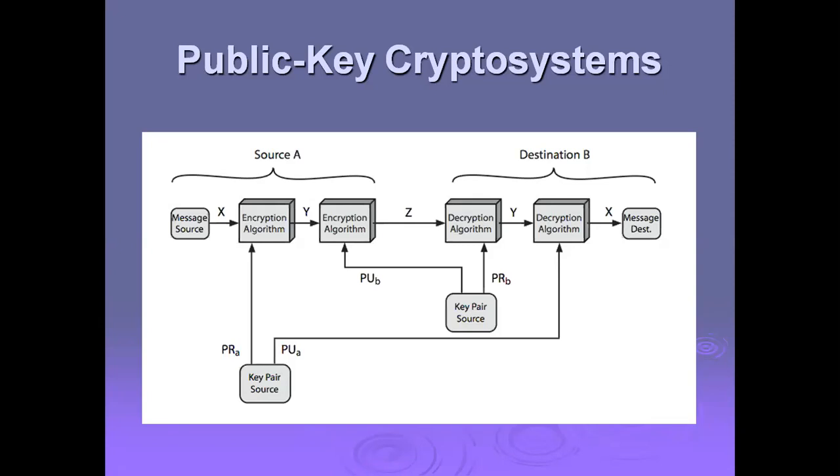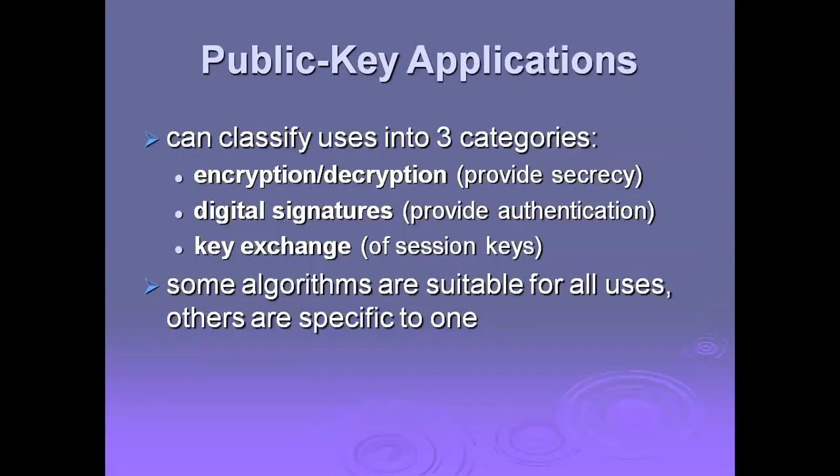Now coming to public key applications. We can classify uses into three categories: encryption and decryption, which provide secrecy; digital signatures, which provide authentication; and key exchange of session keys. These are the three important categories. Some algorithms are suitable for all the uses, others are specific to one.